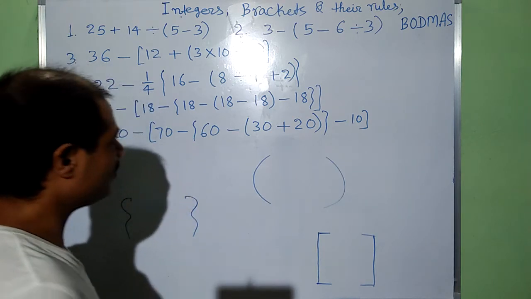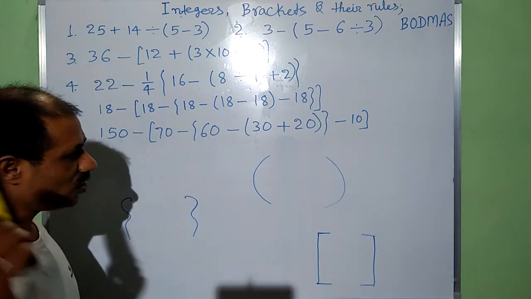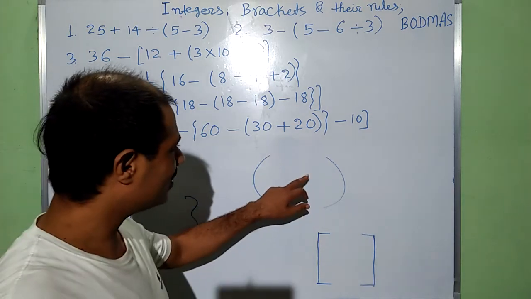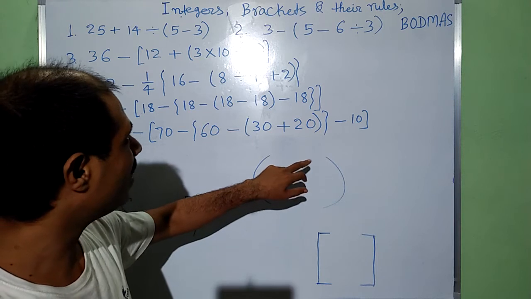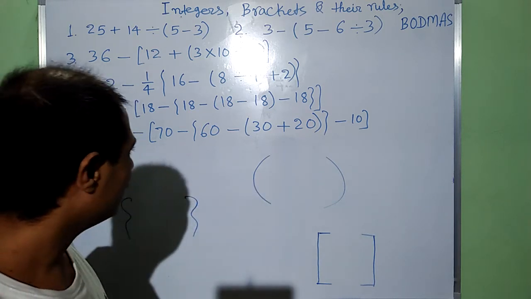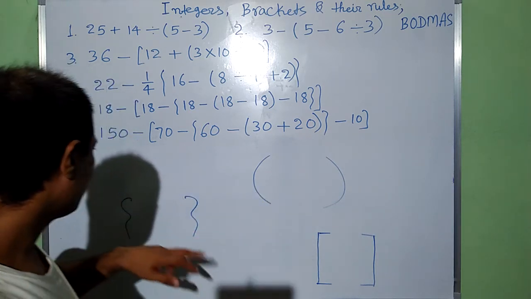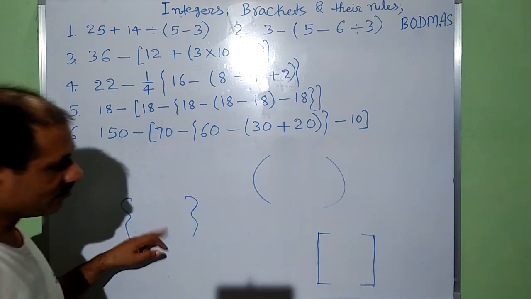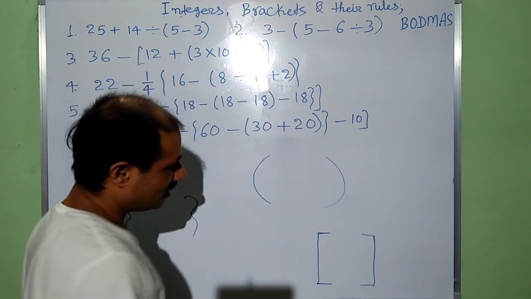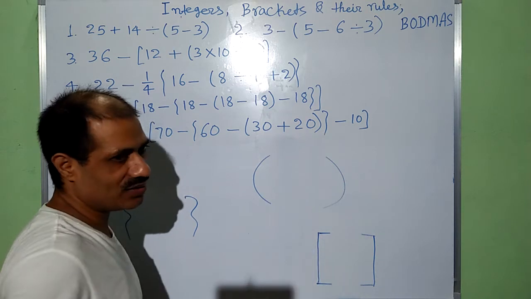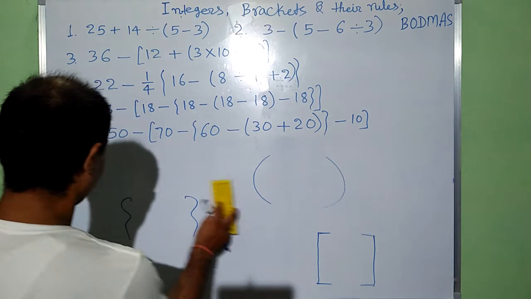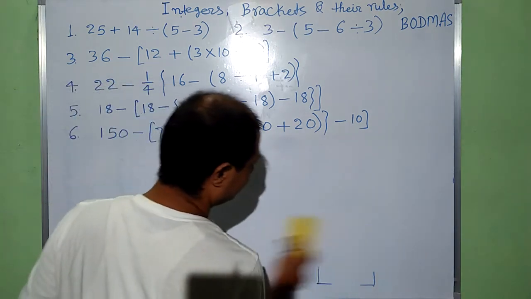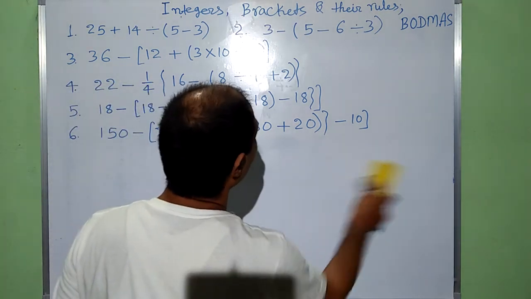When we have such types of brackets, first of all we will solve the small bracket or round bracket. This is called curly bracket, and this is called a square bracket because it is formed by a square. These are rules of brackets.